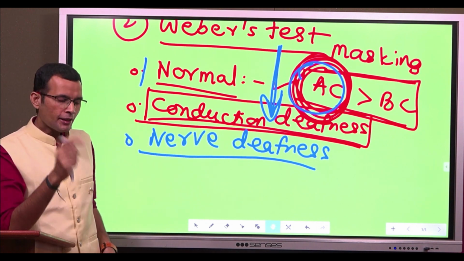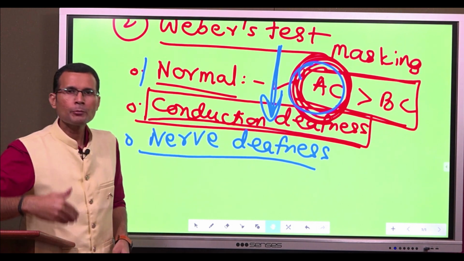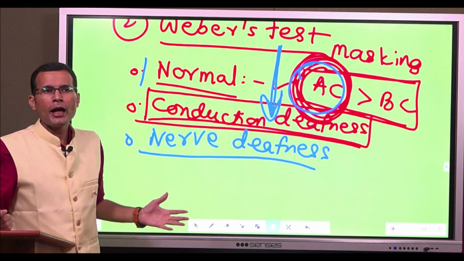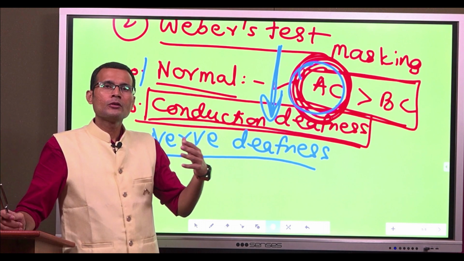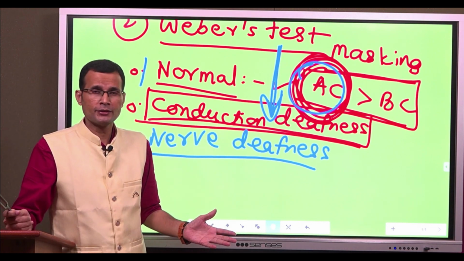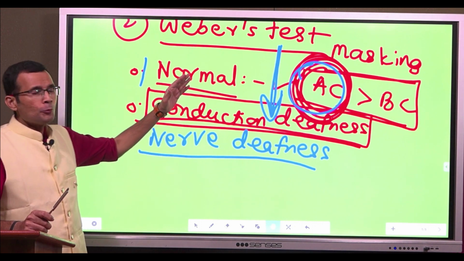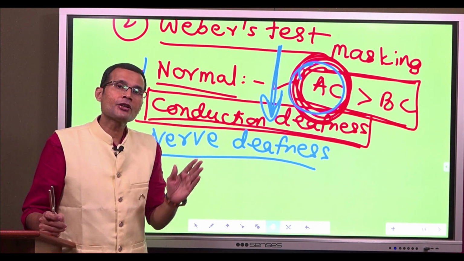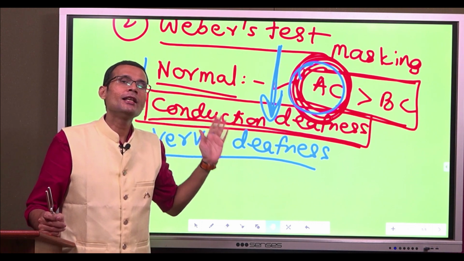For the sake of confirmation, let me take one step further. Suppose you perform a test and you are not aware what type of deafness it is. You perform the Weber's test, and sound gets lateralized to, let's say, the left side.